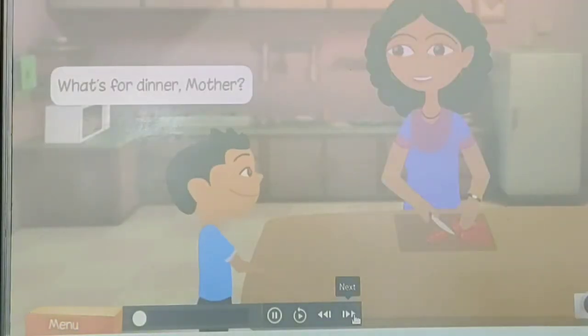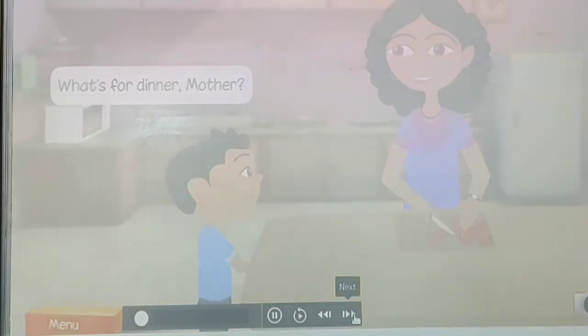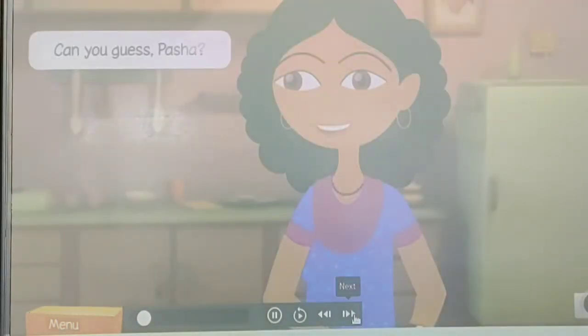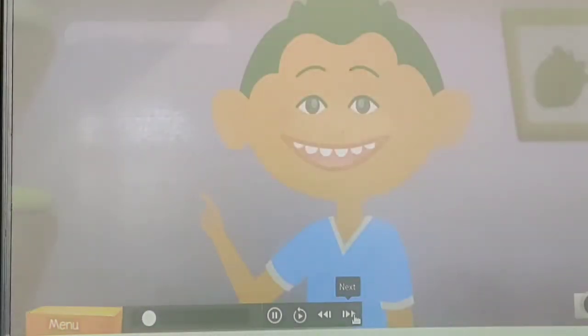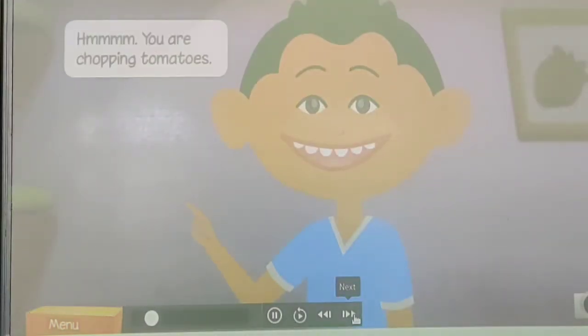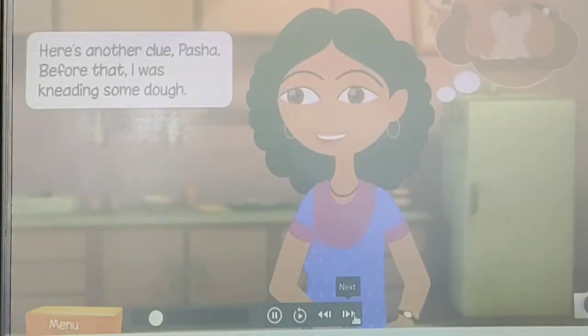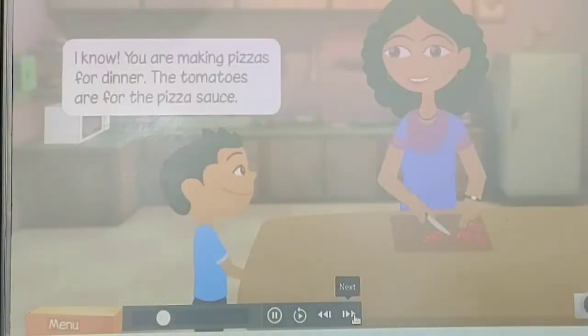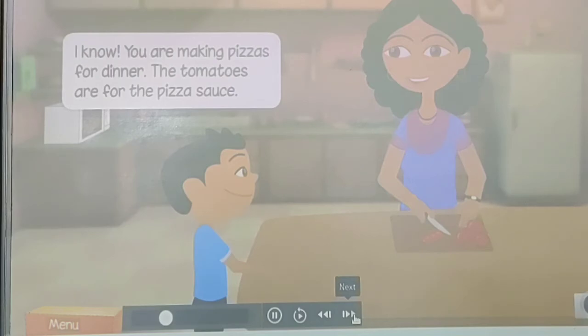What's for dinner, mother? Can you guess, Pasha? You're chopping tomatoes. Here's another clue, Pasha. Before that, I was making some dough. I know you're making pizzas for dinner.